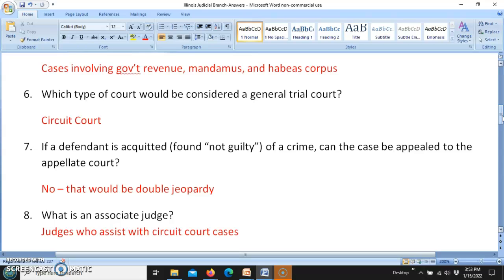Okay, number 8, what is an associate judge? That is a judge who assists with circuit court cases. What we have to remember is, with the growth of the state of Illinois since our Constitution went into effect, there's been a lot more court cases happening. As a result, there's just not enough circuit court judges to hear all of the original jurisdiction cases, so they have assistants through an office called an associate judge.